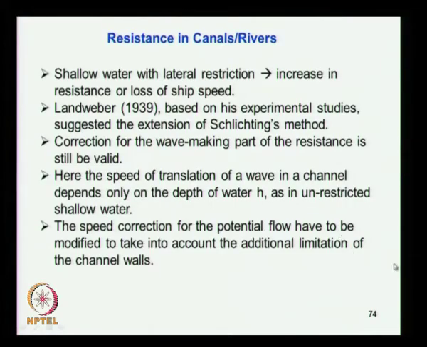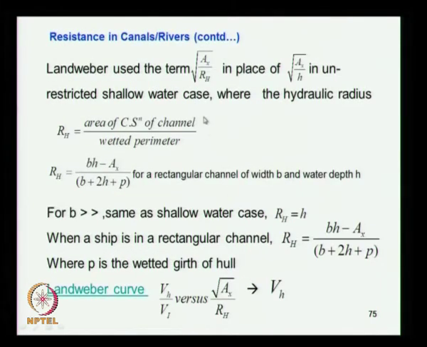So there will be an additional limitation from the channel walls, due to the lateral restriction of the waterway. So Landweber has used another parameter, that is the square root of Ax by Rh, where Ax is the section area of the maximum section of the ship below water, and Rh is the hydraulic radius.